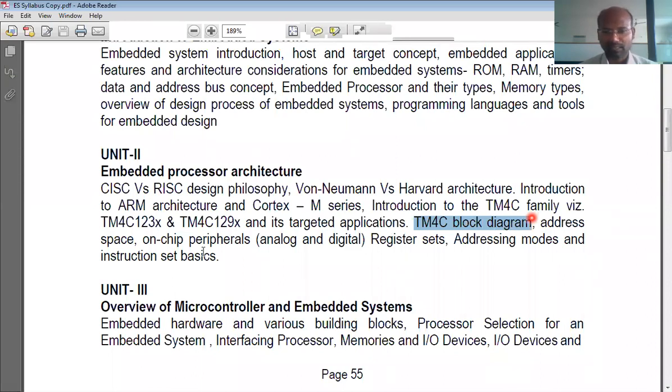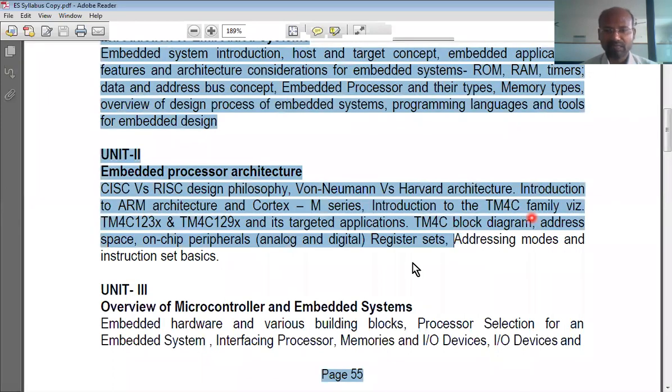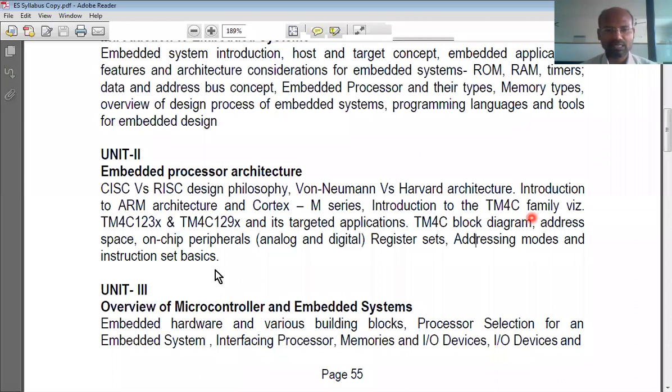Okay, and addressing modes and instruction set basics, meaning we talk about addressing modes and also instruction sets. Instruction set means instructions like move, add. You are aware of instructions in assembly language. Now, what are the instructions supported by this family of microcontrollers? With this, we will be completing this unit 2.